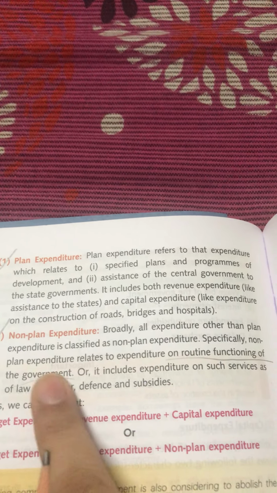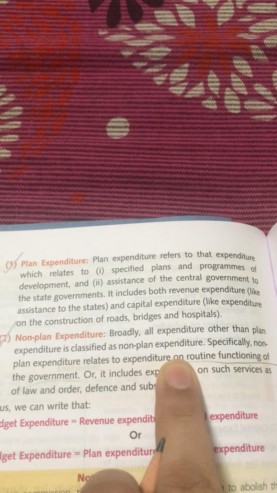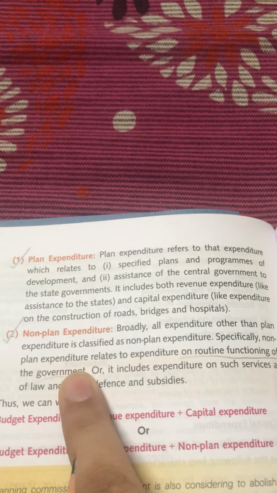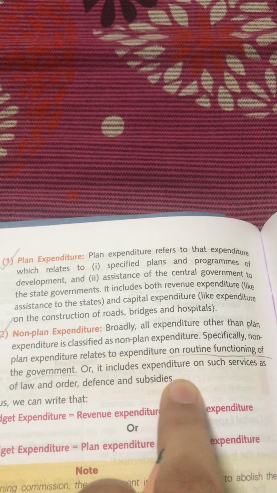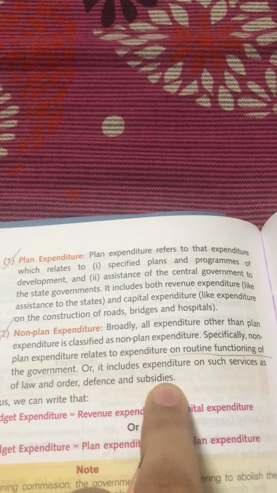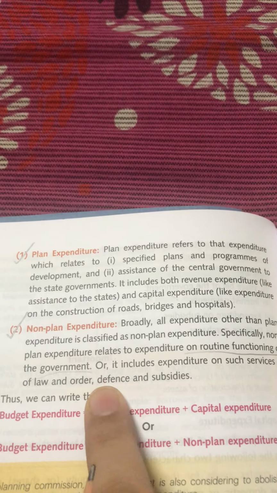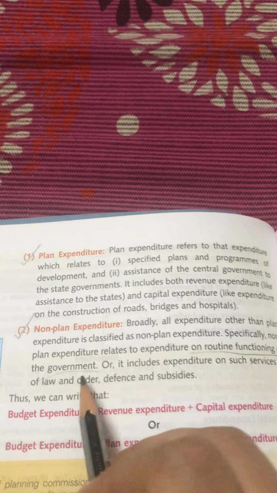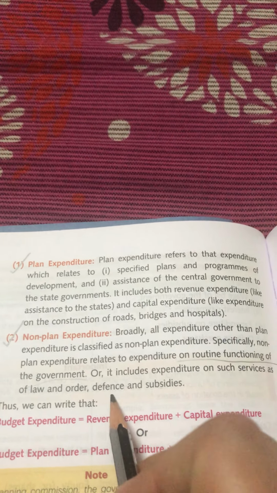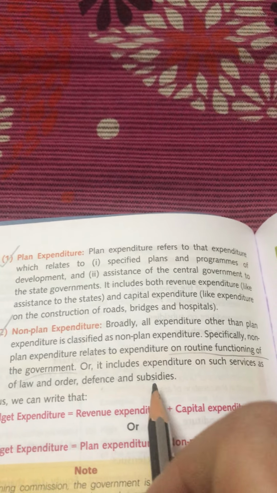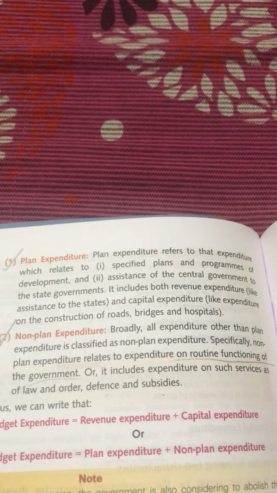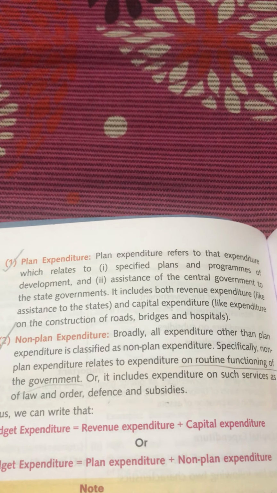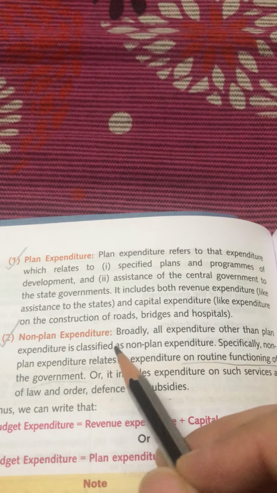Now coming to non-plan expenditure, specifically, the routine functioning of the government. All expenditure other than plan expenditure is classified as non-plan expenditure. Specifically, non-plan expenditure relates to expenditure on routine functioning of the government, or it includes expenditure on such services as law and order, defense, and subsidies. So this is something, children, which always happens in routine. Whether you're supposed to maintain the law and order in the country, the defense is always supposed to be strong and alert, and then subsidies, the subsidies given to probably the backward regions, or any kind of subsidies given to the people, all that is non-plan expenditure.